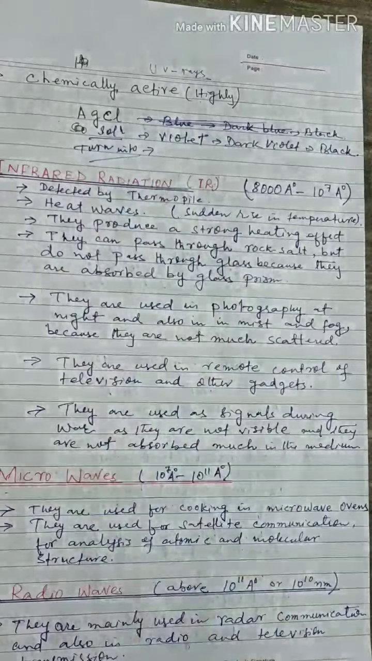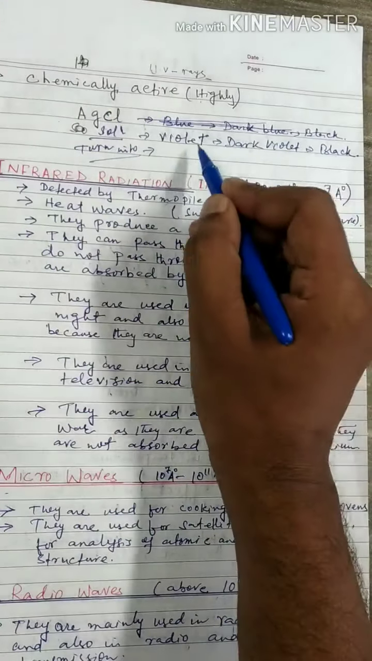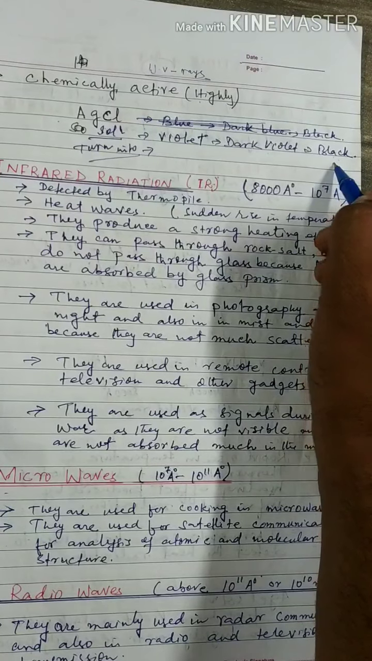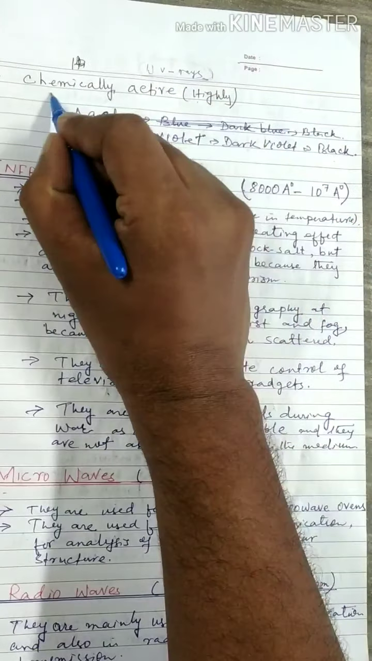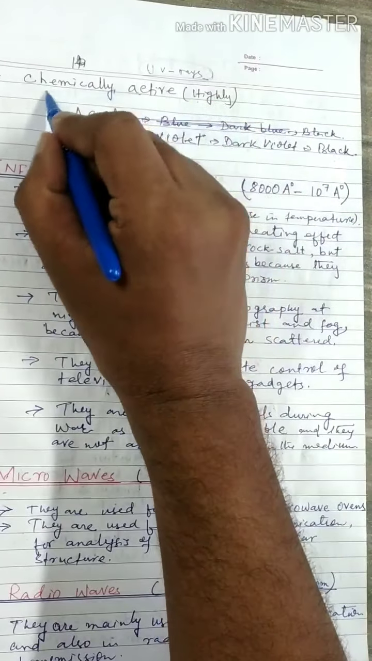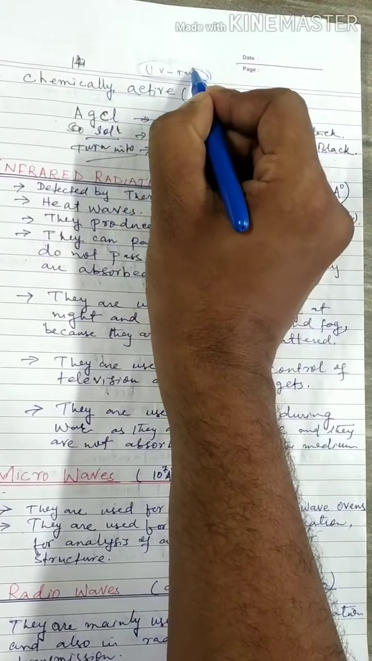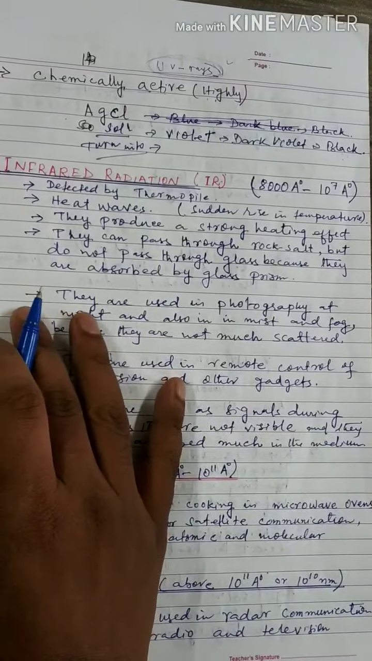Here AgCl turns black: first violet, then dark violet, then black, because of the high chemical reactivity of UV rays. Clear? Now, infrared radiation.